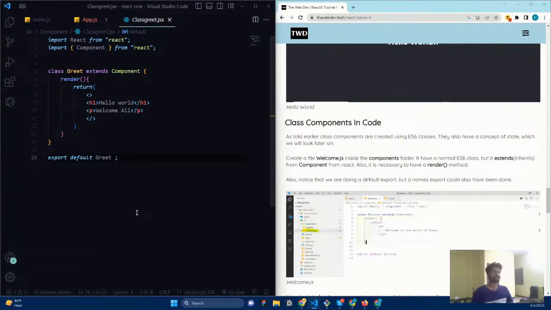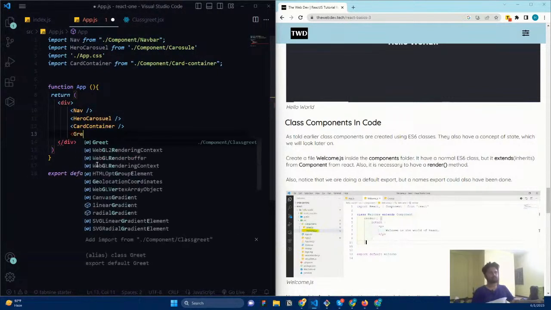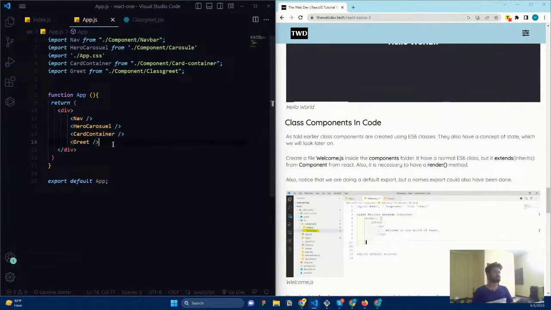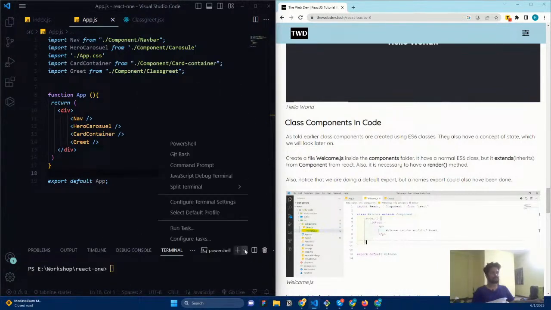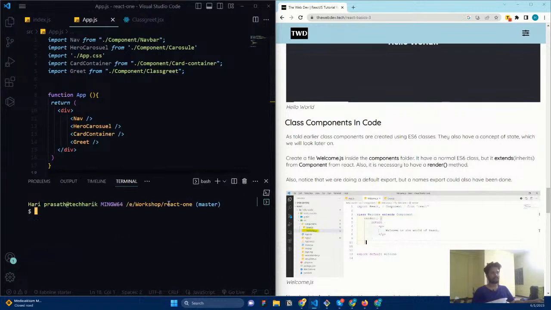So we just exported the grid. Go to app, and I just want to export grid. So I just say grid, this is the component I want to export, and I save it here. And now I just want to run my server. I just want to open the terminal, using my git bash, and check whether you are in the right folder. And if you are in the right folder, just say npm or yarn start. Whatever you have used, just use the script.